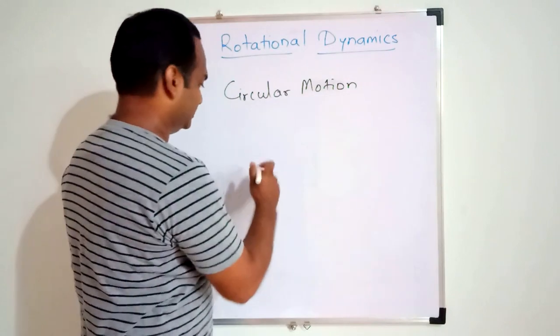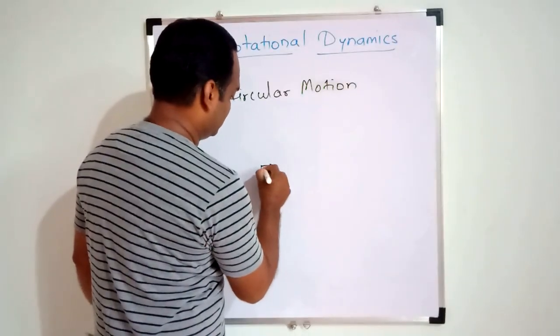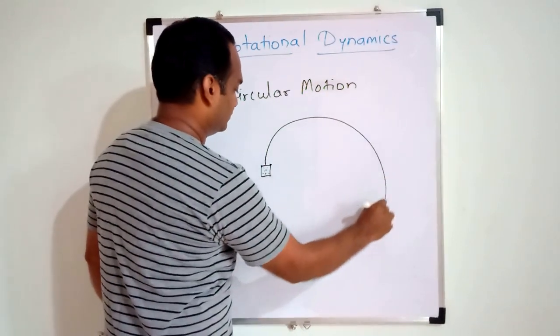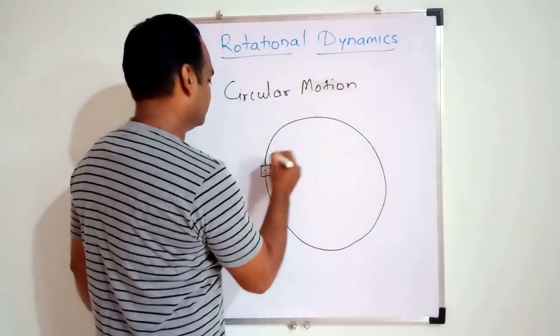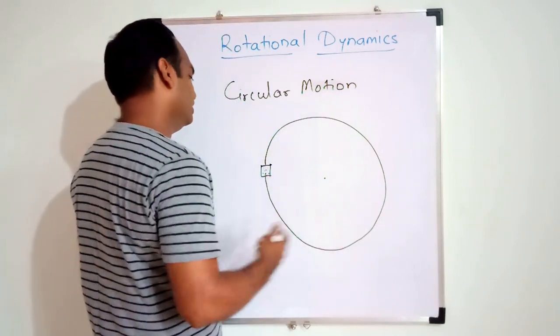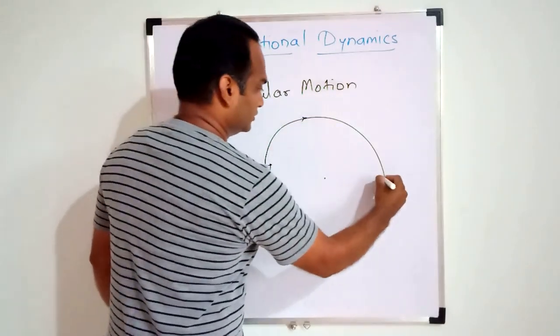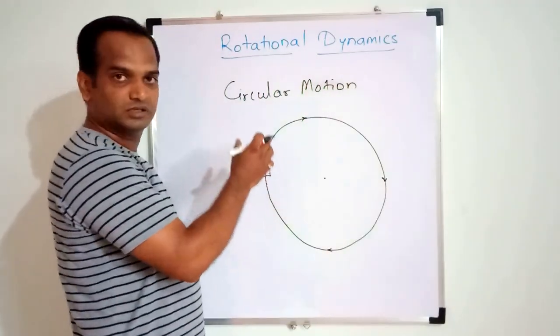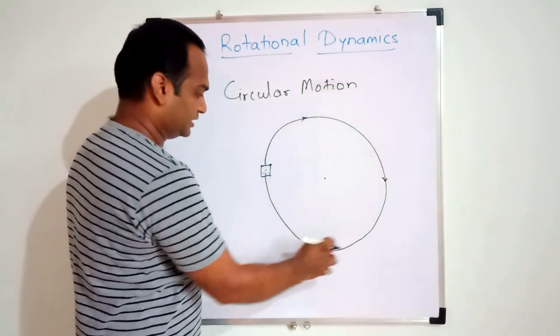In circular motion, the object or the particles of the object will undergo a circular motion around a point or any other object. So the path followed by this particle or object is circular.